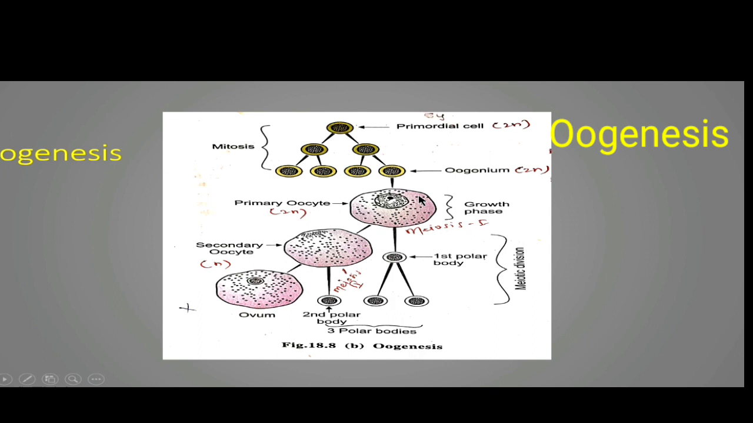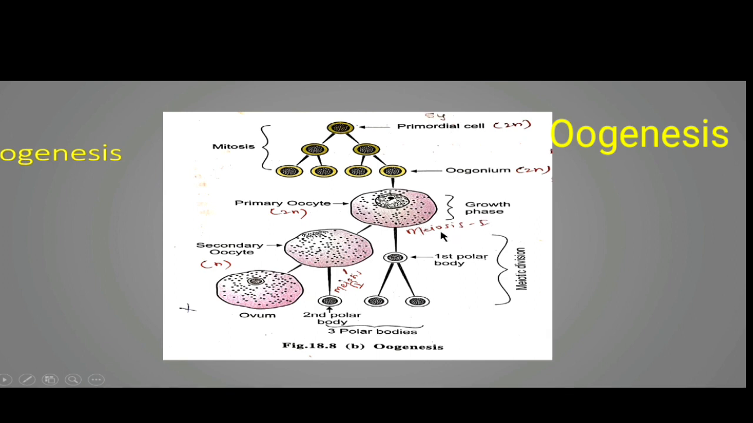Now what happens with this primary oocyte? Up to this, the mitosis has ended. When the oogonia are formed, they are formed by mitosis, but now the primary oocyte that is formed will undergo the process of meiosis. We have seen there are 2 types of cell division. The first one is mitosis, and the second one is meiosis. The primary oocyte undergoes meiosis, and as we have already seen, meiosis is divided into 2 stages, meiosis first and meiosis second.